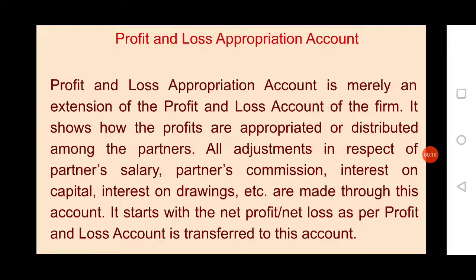Profit and loss appropriation account is merely an extension of the profit and loss account of the firm. It shows how the profits are appropriated. Here appropriated means distributed among the partners. All adjustments in respect of partners' salary, partners' commission, interest on capital, interest on drawings, etc. are made through this account. It starts with the net profit or net loss as per profit and loss account, which is transferred to this account.